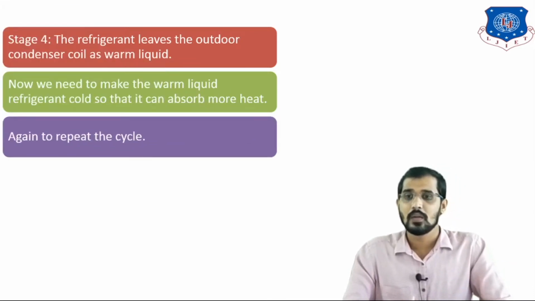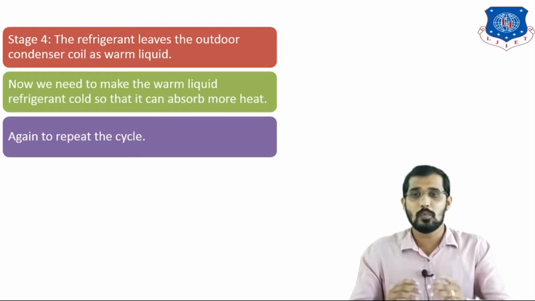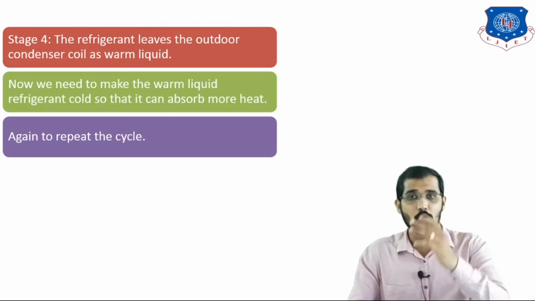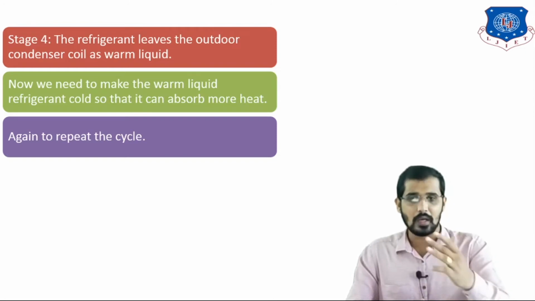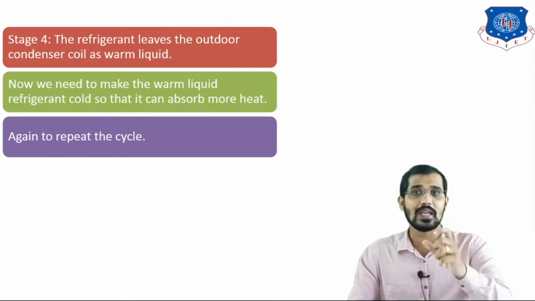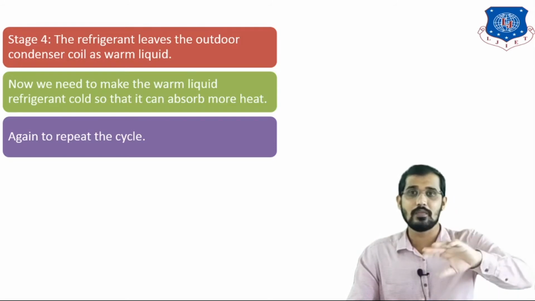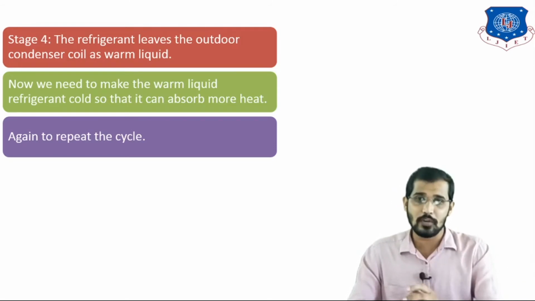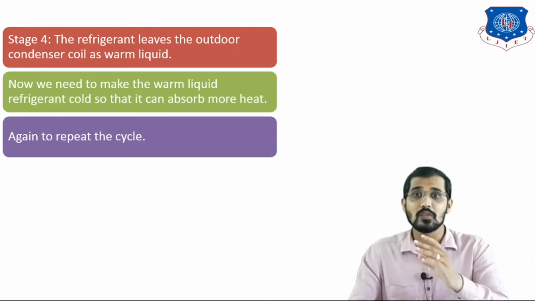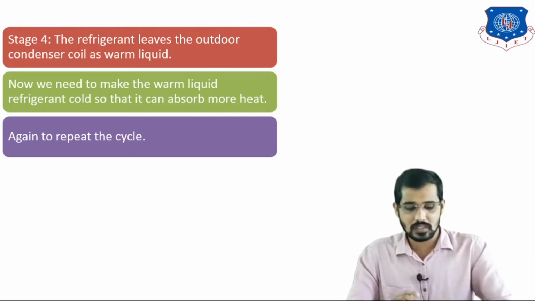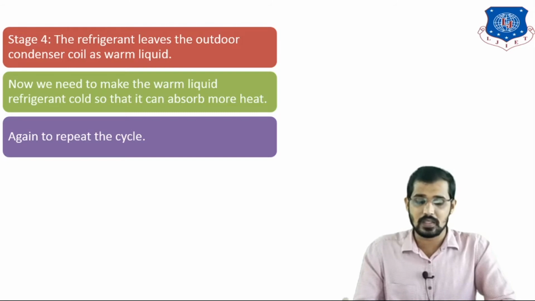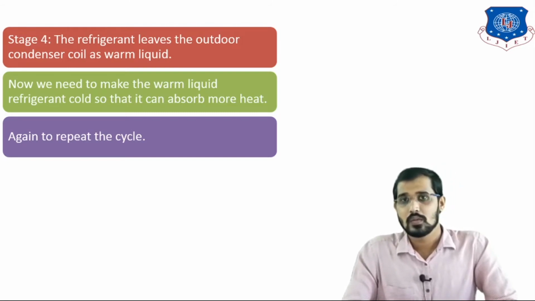So what we have done here: first we transferred the cold refrigerant to the evaporator, after that to the compressor, after that as a hot gas to the condenser. After that we regenerate the refrigerant in the cold form and reuse it again to absorb more heat. So this is the repetitive cycle that happens in the heat pump cycle.